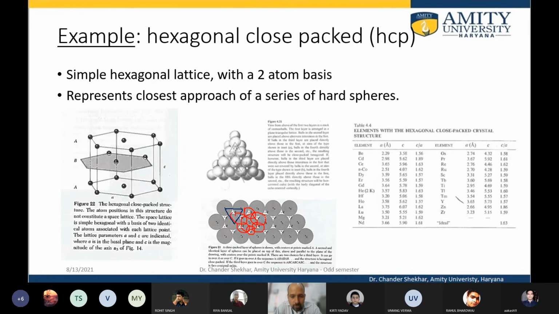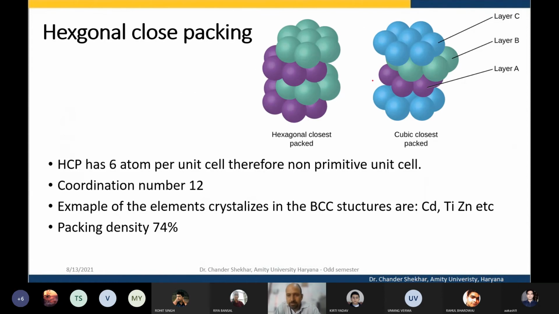Okay, or they could be shifted. Instead of this one, this could be shifted here, and that becomes ABC kind of this. So if they are exactly over one another, this is AB, and if this is not exactly above, slightly, there is another layer in between, so this B layer.